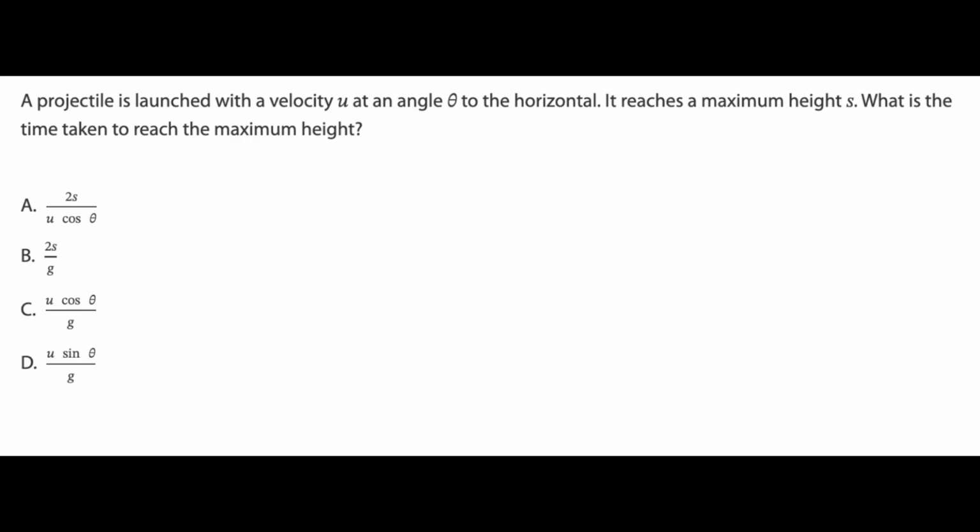Well, here's a question where I can show you the first of my tips that got me a 45. The question asks for maximum height, so we use elimination. We know that anything to do with the vertical component has to have sine theta in it, because the vertical component of a vector is u sine theta. So we look for something that has sine theta. Does option A have it? No, that's cos theta. What about option B? No, that doesn't have any theta. Option C? Well, that's cos. That leaves us with option D, which is also the right answer.